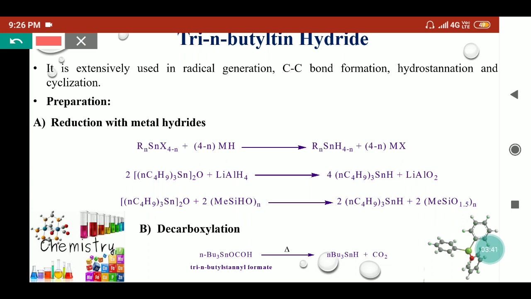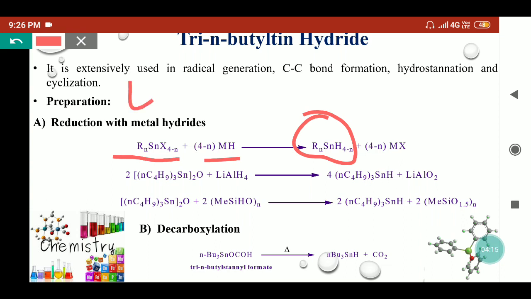Firstly, we will see how we can prepare tri-n-butyl tin hydride. We can reduce different tin halides or tin oxide compounds in the presence of a reducing agent, and we can form the TBTH. So here we will see the first reaction where we have taken the alkyl tin halide, which is reduced in the presence of a reducing agent. Metal hydrides can be used, and it will provide the alkyl tin hydride.